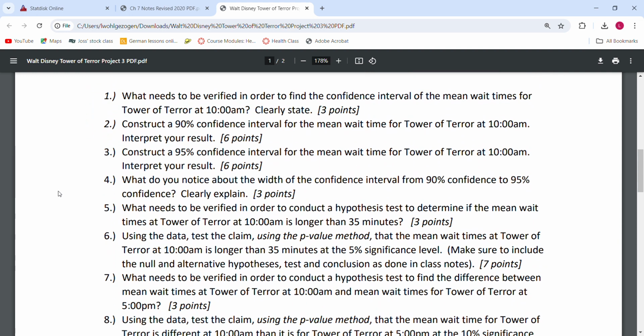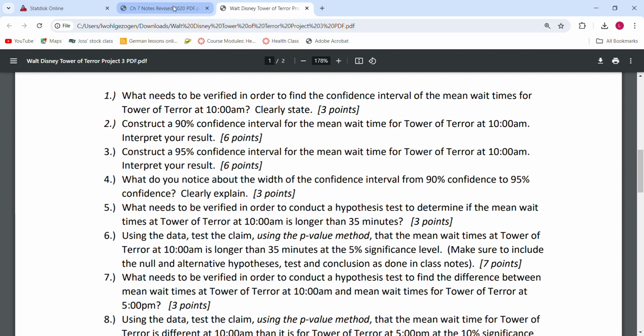The first problem says: what needs to be verified in order to find the confidence interval of the mean wait times for the Tower of Terror at 10 a.m.? Clearly state. So it's asking not for you to actually find the interval, but what needs to be verified in order to find the interval.